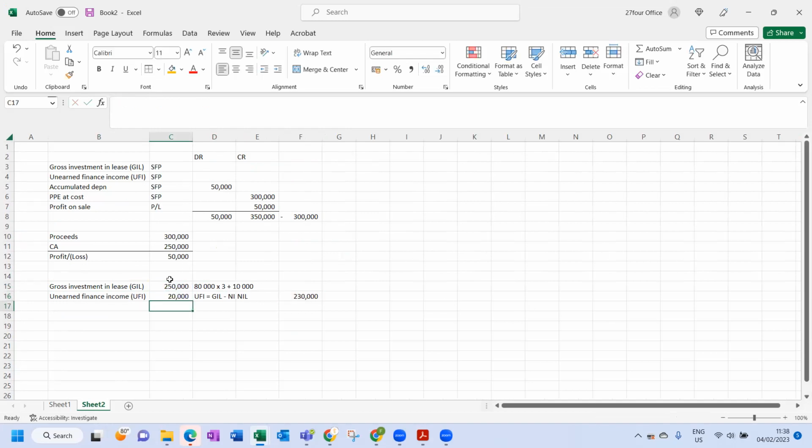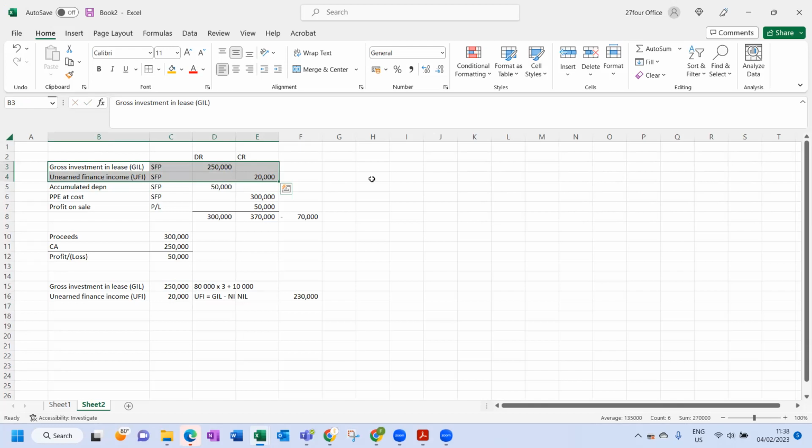What you must understand is that the gross investment in lease is an asset. The unearned finance income is a liability. So we're going to do that, 250, and this over here must equal the net investment in lease. We always disclose the net investment in lease, but it is made up of two things, gross investment and unearned finance income. Very important to take note.